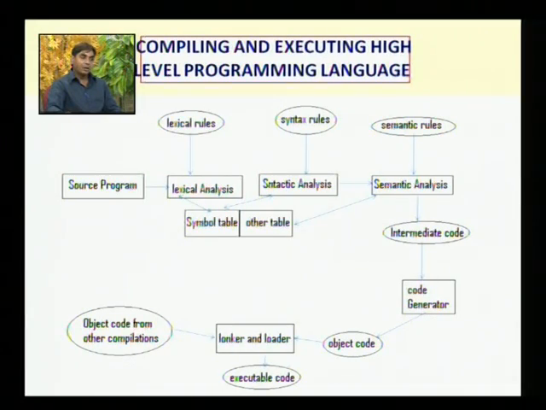Then there is the linker and the loader. These are the important parts in a language. The linker and the loader make available a group of libraries, and those libraries contain some predefined functions to be executed, and then the executable code is generated. Finally, in the figure, through the object code and the linker and loader we generate the executable code, which is prepared to be executed in machine language.